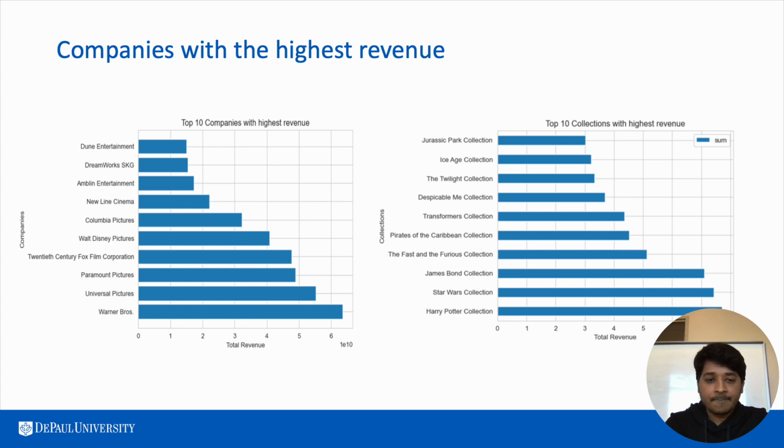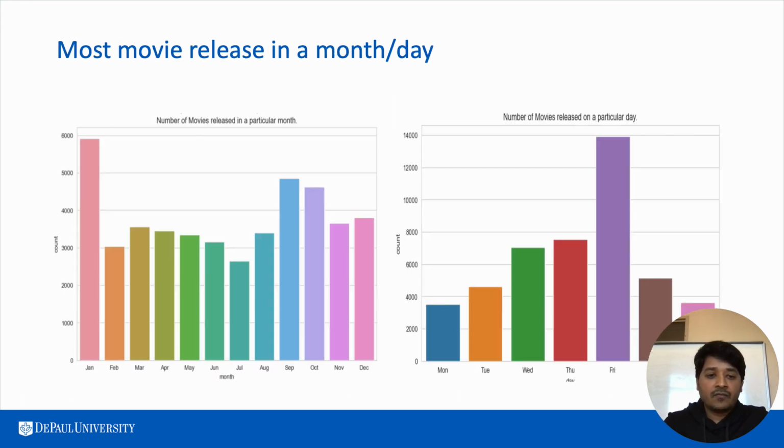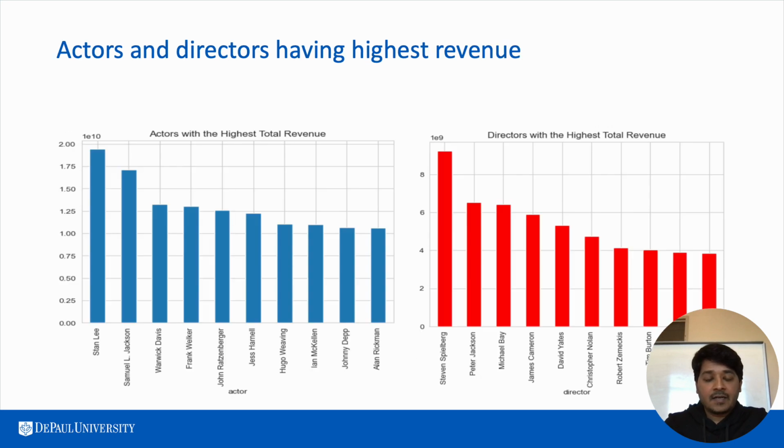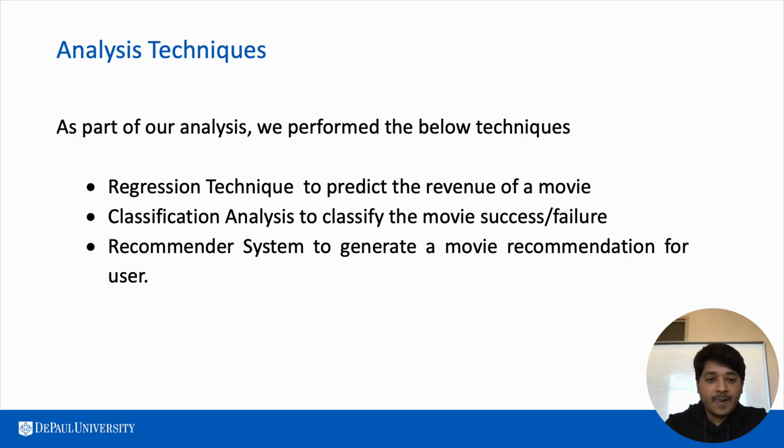which kind of makes sense. Then we thought of checking which day the movie is released, so which month and which day. We found that in January, and probably in September and October, the most releases happen, and on Friday most of the movies are released. Then the next check was to see which actor and director made the highest total revenue, and we found Stan Lee and Steven Spielberg are the ones that make most of the revenue in the data set.